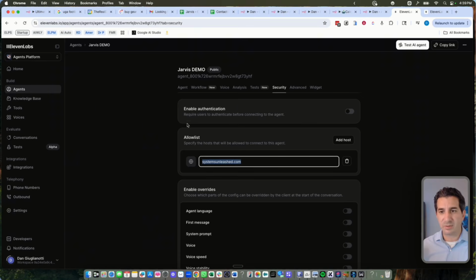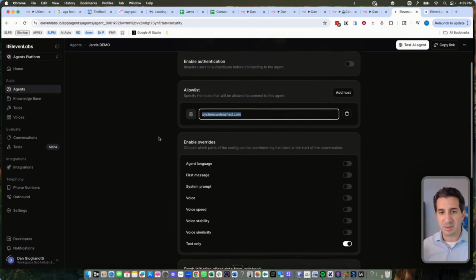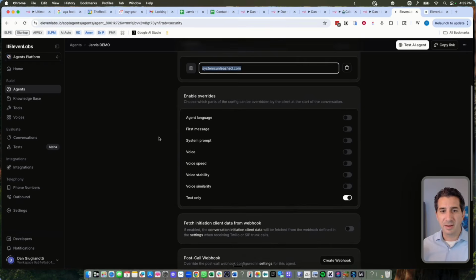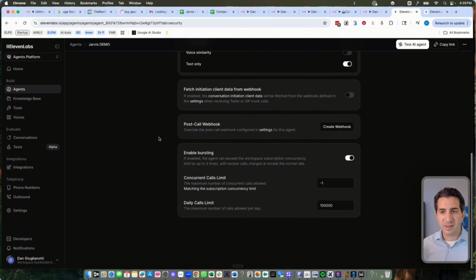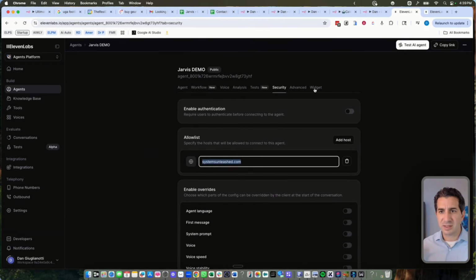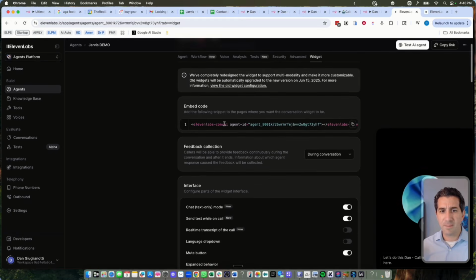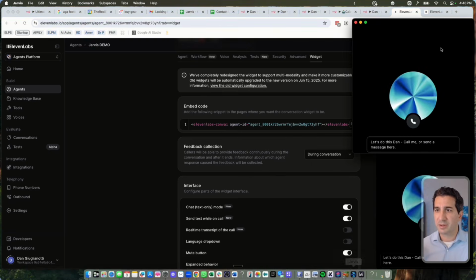Okay, so that's what's there. It's very important. If you have any questions on that, you can certainly send me a message there in school, and I'll help you out with that. Nothing else really that I needed to change here on this. And then in the widget, you can embed this code on a web page. Right? So a password protected web page, you just take this code, you copy it, you embed it, and it's going to look like this.